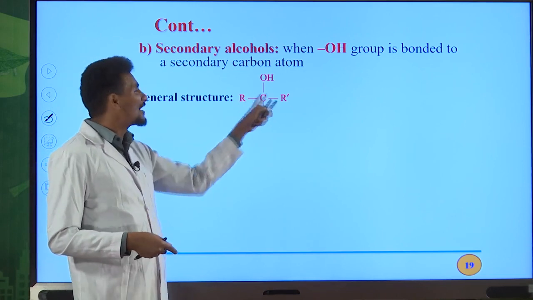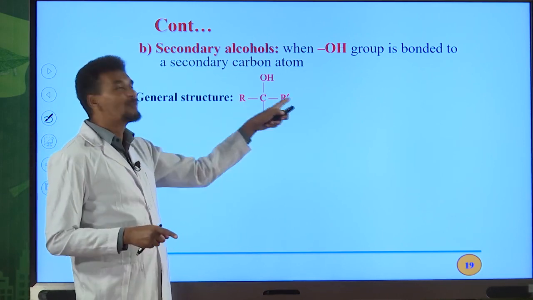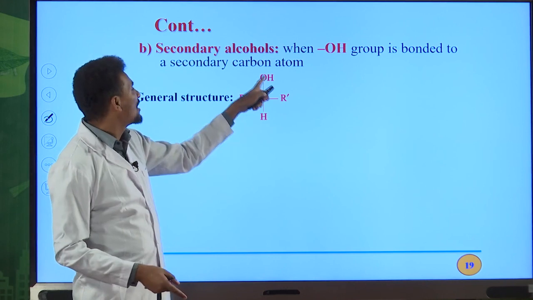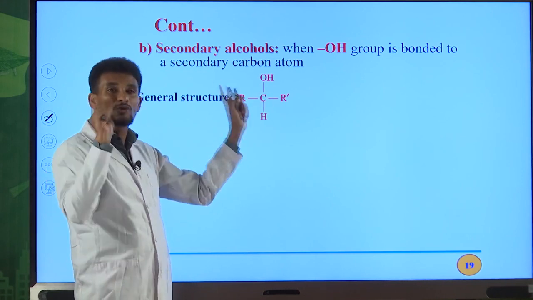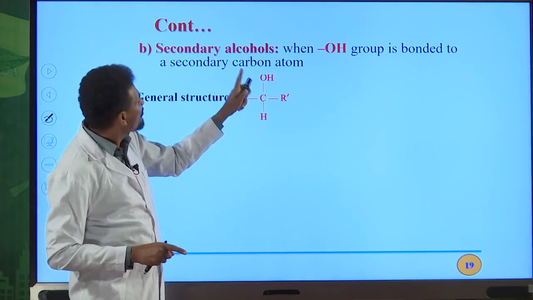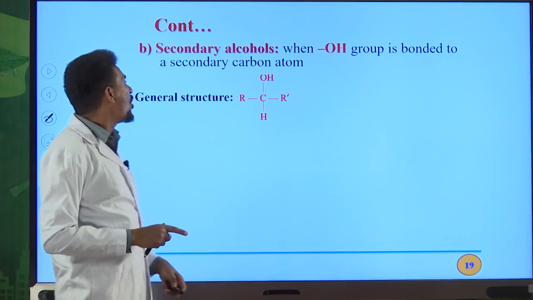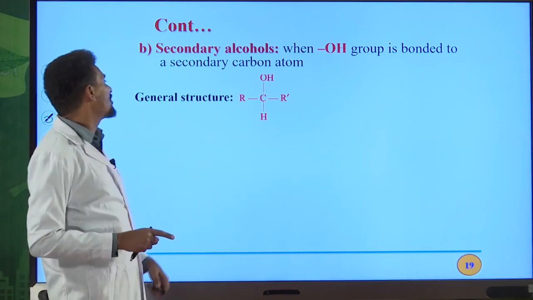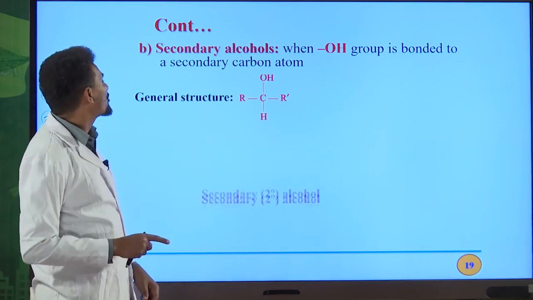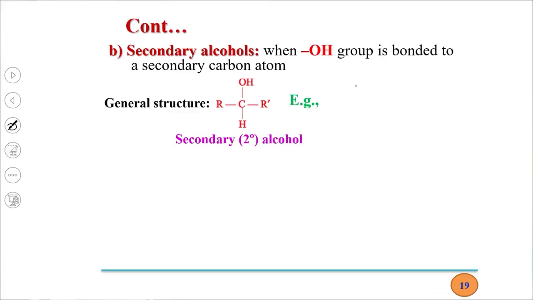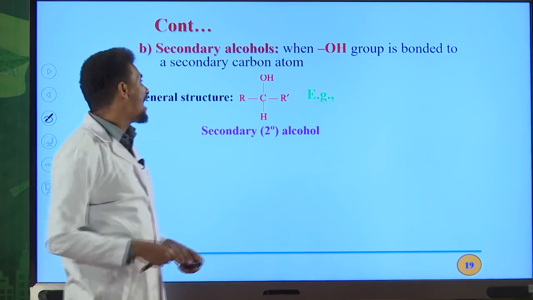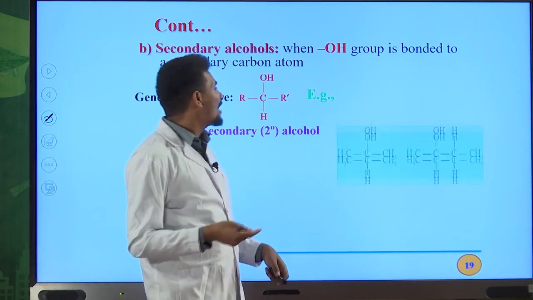But this carbon is a secondary carbon. Why? It is directly bonded with 2 alkyl groups. And this carbon is also named the carbinol carbon. Why? Because it is directly bonded to the OH functional group. Therefore, this is the general structure for secondary alcohol. So try to look at the carbinol carbon to identify whether the alcohol is primary, secondary, or tertiary.